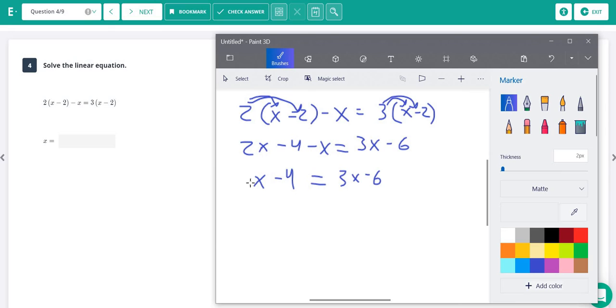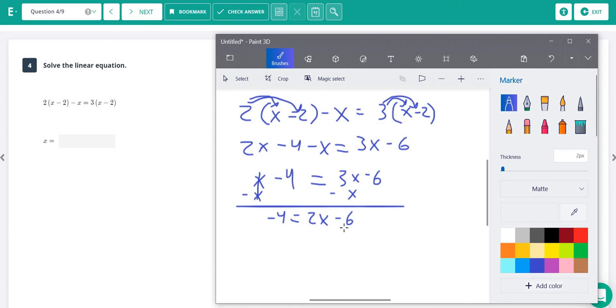All right, now, just like we did on the last one, we still have x's on both sides. We have variables on both sides, so we have to get rid of one of them. This is 1x, this is 3x. So the 1x is going to be our lower value, so we're going to get rid of that one. So we're going to subtract x from both sides. This will cancel, just leaving negative 4 over here. And 3x minus 1x is 2x. And we still have a minus 6.